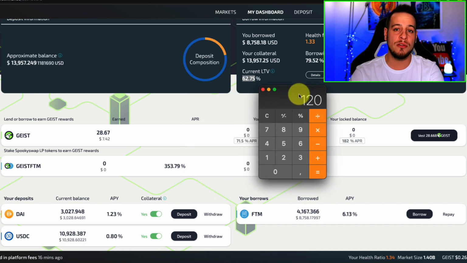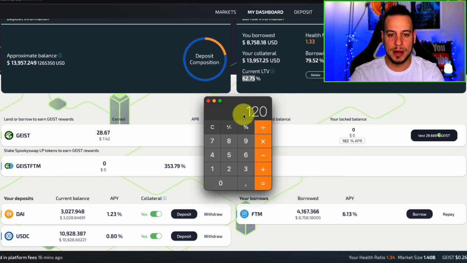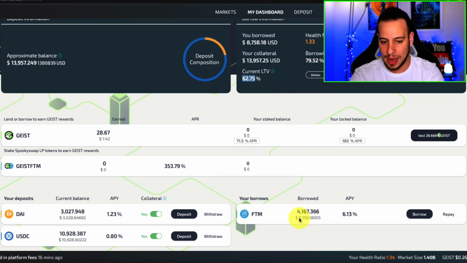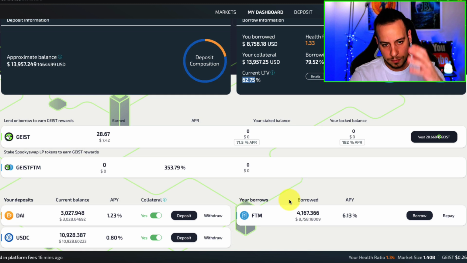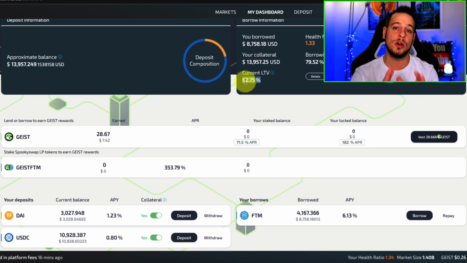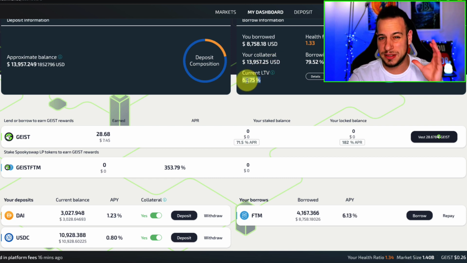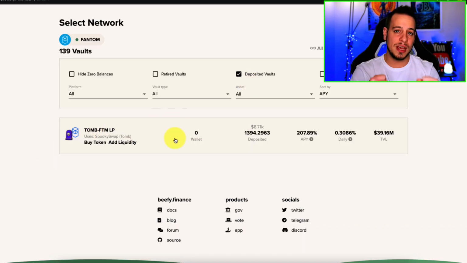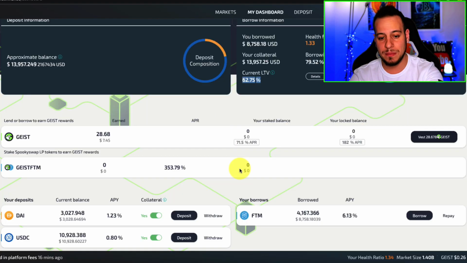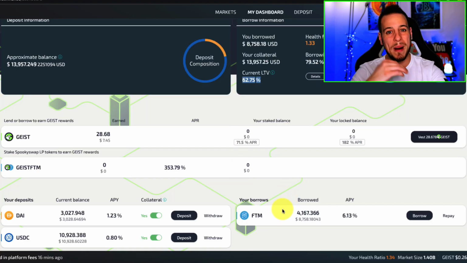Now let's talk about the risks. So risk number one is actually Fantom going higher in price, and you might get liquidated. That's why you want to monitor your LTV all the time and make sure that your loan is not getting bigger. And if you see that it goes above 80%, that's what I would do. You basically go here, remove some TOMB and Fantom, sell TOMB to Fantom, and then pay back your Fantom. That's what I would do to balance it out.